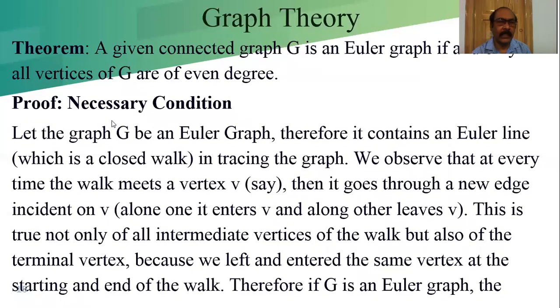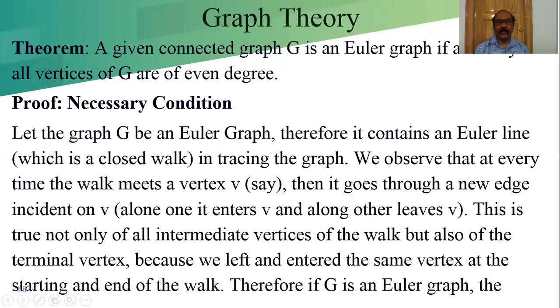First we are considering the necessary condition. Let the graph G be an Euler graph. Therefore it contains an Euler line. What is the definition of Euler graph? A graph is said to be an Euler graph if there exists an Euler line.